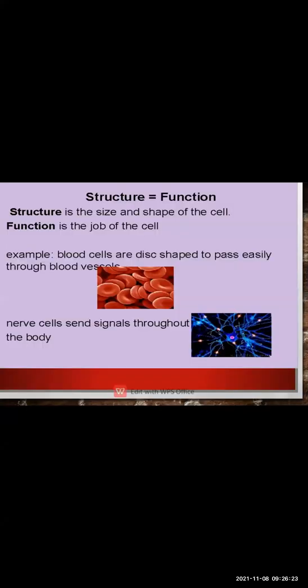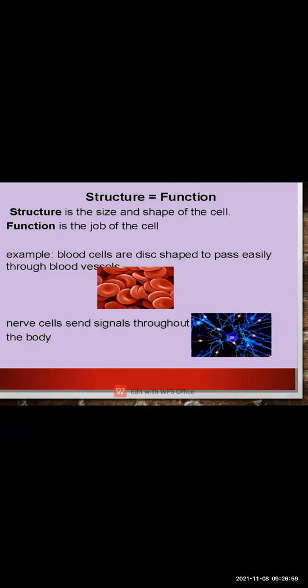Now let's move forward. We are saying that the cell is a structural and functional unit in all living organisms. So what is the meaning of structure? Structure means size and shape, and function means the work assigned to the cell. Each cell has a different job to do. For example, blood cells are dish shaped, and they flow through the blood vessels.